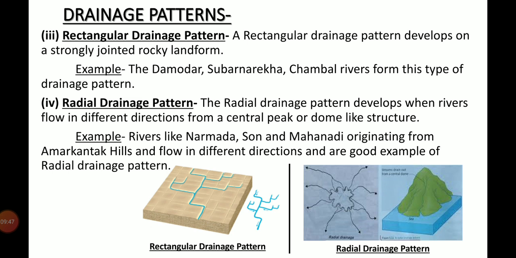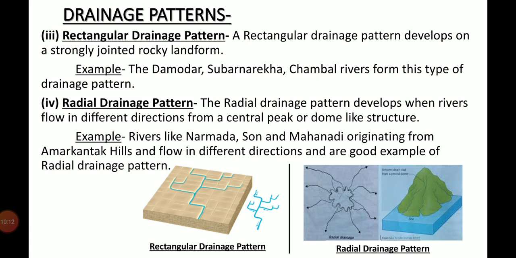The radial drainage pattern develops when rivers flow in different directions from a central peak or dome-like structure. Example, rivers like Narmada, Son and Mahanadi originate from the Amarkantak hills and flow in different directions and form this type of drainage pattern.